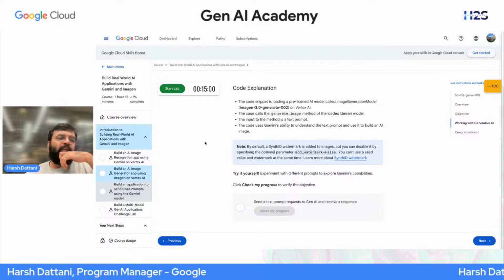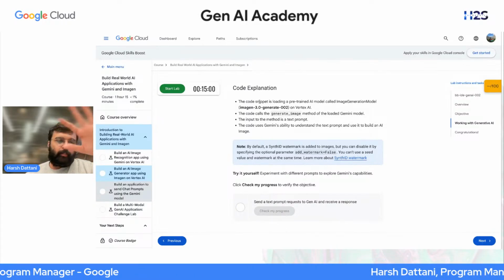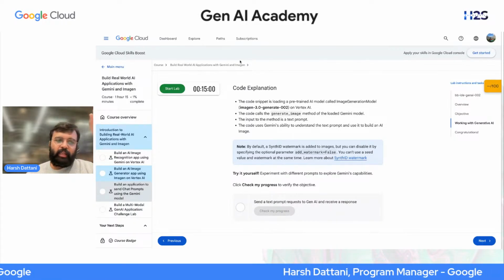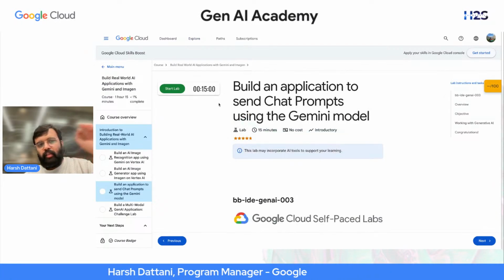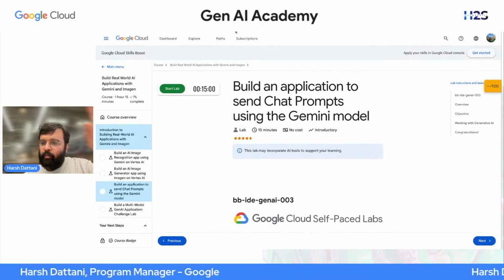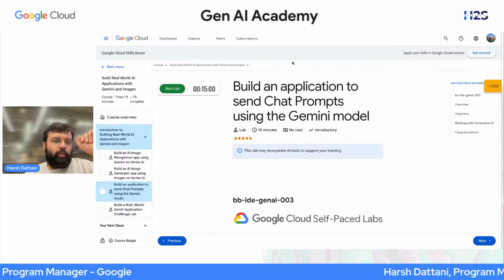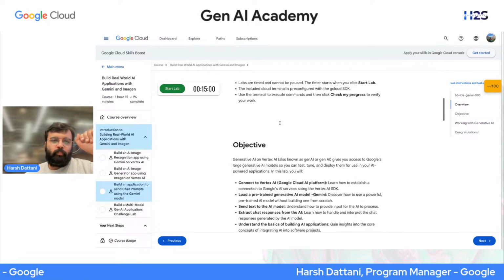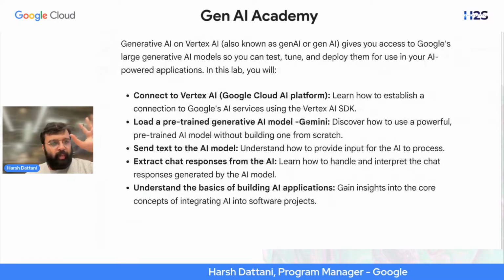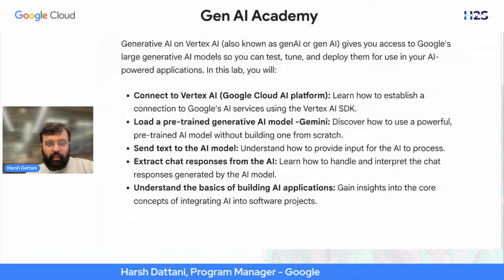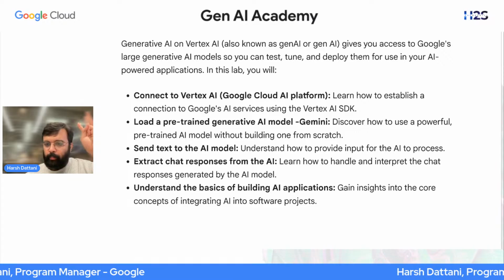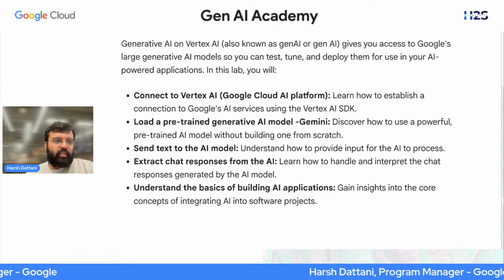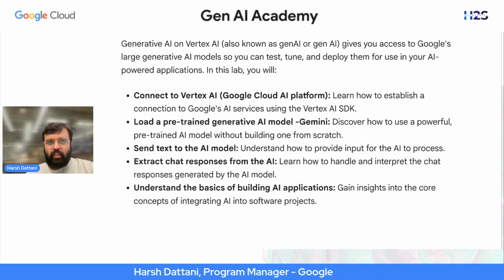The third lab is where we'll build a chat based application using the Gemini model. This is also a 15-20 minute lab, very easy. Over here, same steps again. Now you all remember the steps, I don't need to explain again and again. Connect, load the model, send a text. The text can be a prompt. Send a text and extract those responses. When you get those responses, just print them.